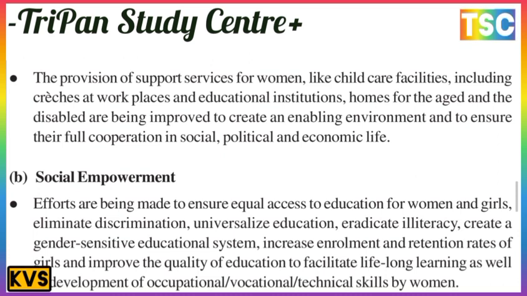And the next is the provision of support services for women, like child care facilities, including care at the workplace and educational institutions, and homes for the aged and the disabled, to create an enabling environment to ensure their full cooperation in social, political and economic life.